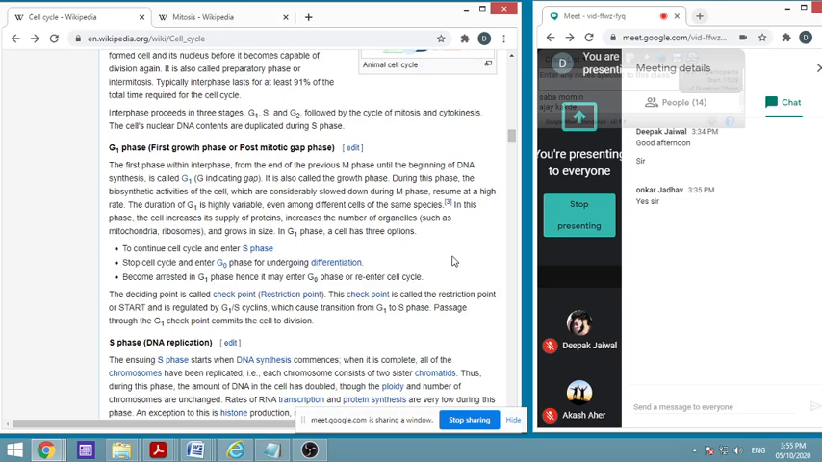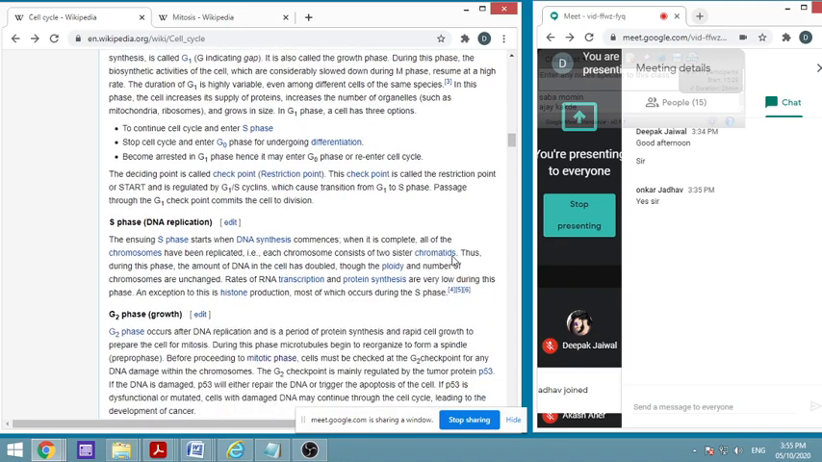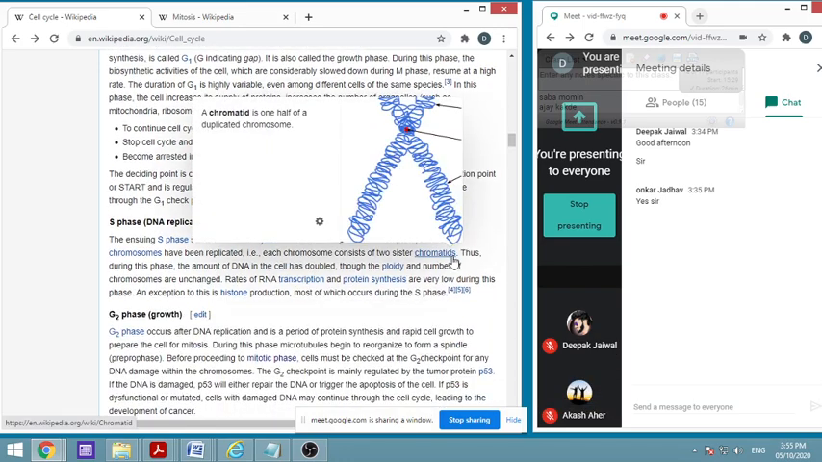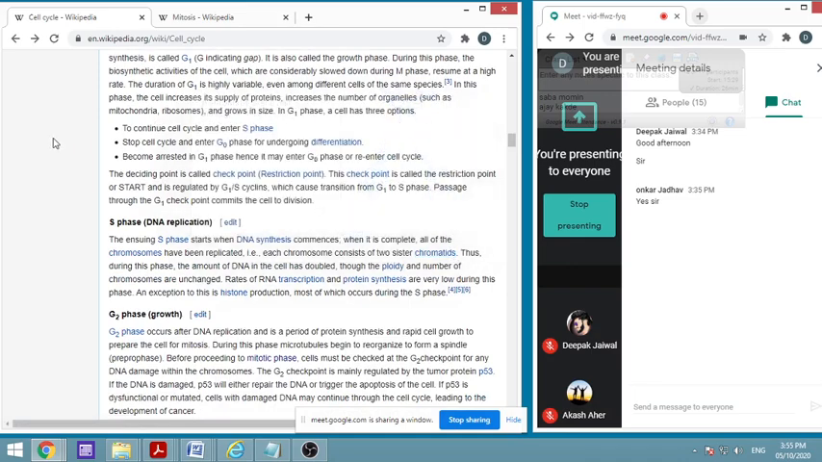The duration of G1 is variable. Different cells, even in the same body, have different times for G1. The cell increases its supply of protein, and increases the number of organelles like mitochondria, which are important. Ribosomes grow in size, and the cell has three options. Either it continues in the cell cycle and enters the S phase if everything is correct, or it stops the cell cycle and enters the G0 phase for undergoing differentiation.